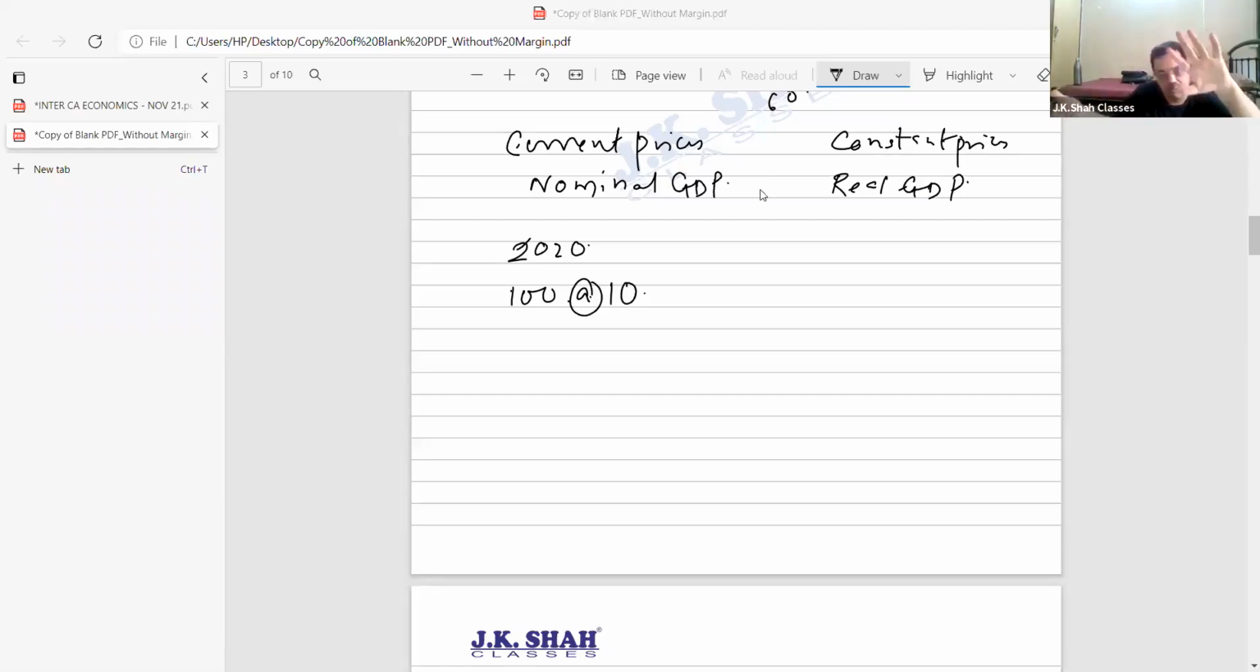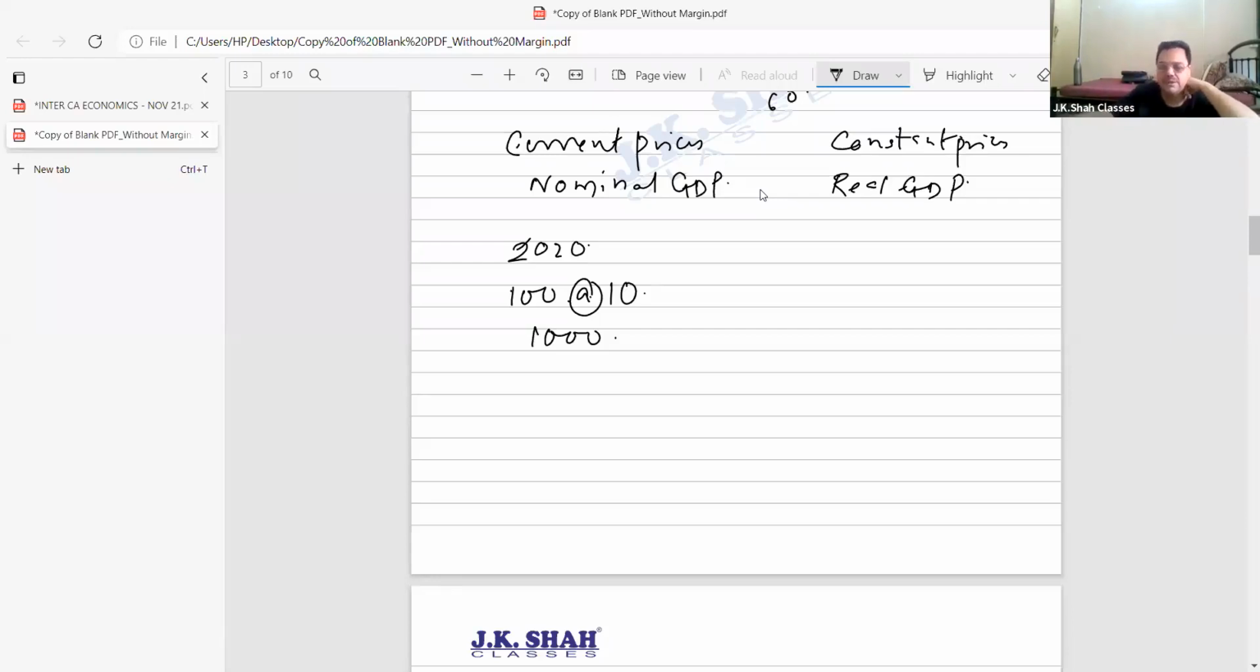Don't worry, I have just started. Everything I'll explain, constant price and everything. In 2020, I am producing 100 units of goods, and 10 rupees is the price. We said national income is the money value of all goods and services produced in the country. So 100 at the rate of 10 gives me 1000 rupees. So 1000 rupees was the country's national income.